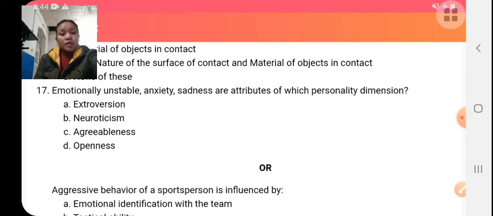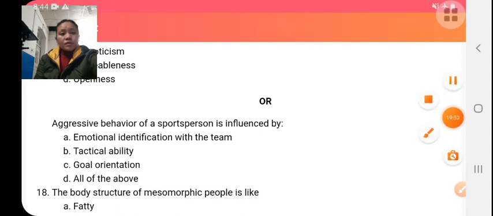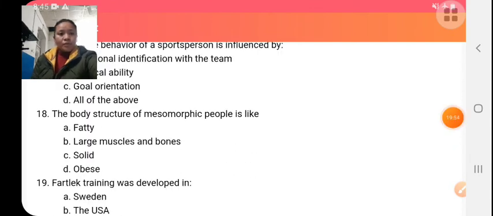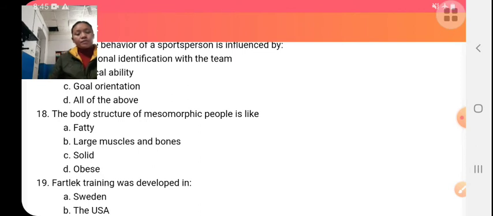Emotionally, the body structure of mesomorphic people is like W.H. Sheldon divided the personality of people into three types according to the structure of body: endomorphic, mesomorphic, and ectomorphic.